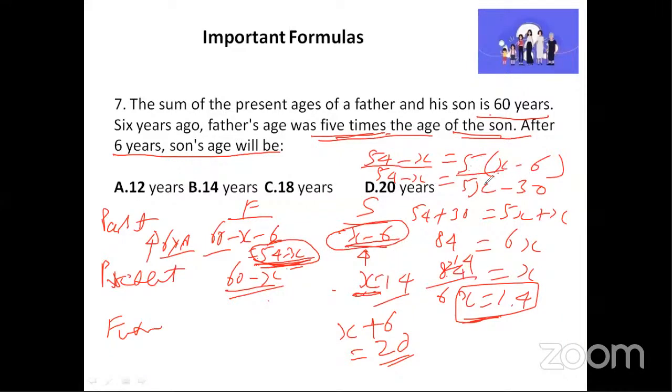So I will multiply 5 into x, 5x, 5 into 6, 30. I will send this minus 30 this side. It will become 54 plus 30, which is 84. Minus x will come this side, becomes plus. So 5 plus 1, 6x. Then I will send this 6 down. 84 by 6 is equal to 14 years. I hope this is clear now. Aisha, see, you had asked me this question. I hope this is clear. Great. Fine. So we'll move on to the next one now.